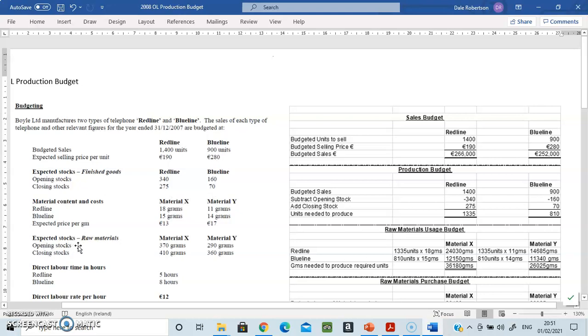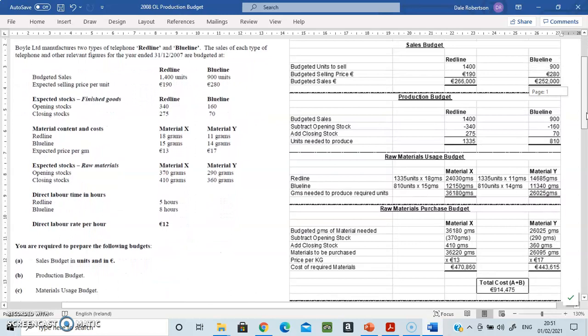Now, of course, again, there are opening and closing stocks of the raw materials. They start off with 370 grams and 290, and at the end of the year they have 410 and 360, or they wish to have. Budgeting is futuristic; it's planning into the future. It takes 5 hours in the factory to make a red phone, and it takes 8 hours of labor time to make a blue phone, and we pay our staff €12 per hour. Now that's all of the information.